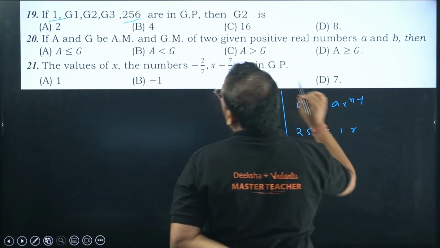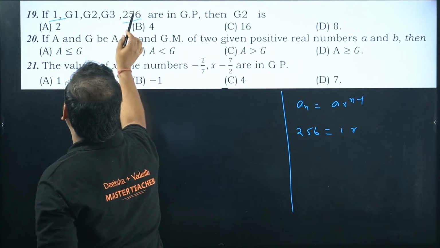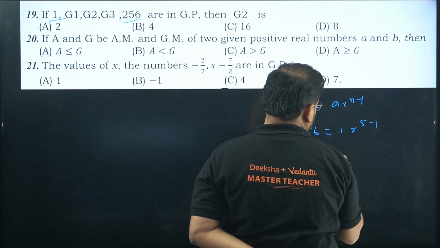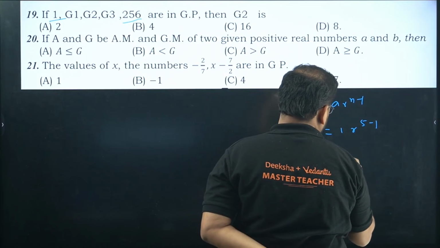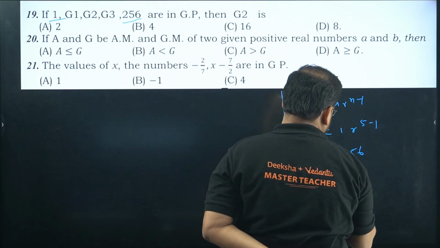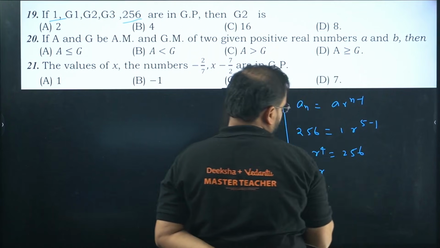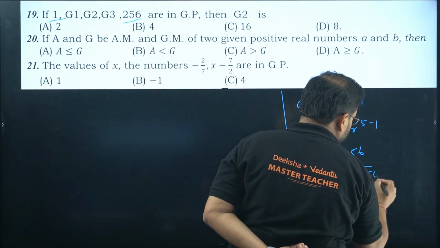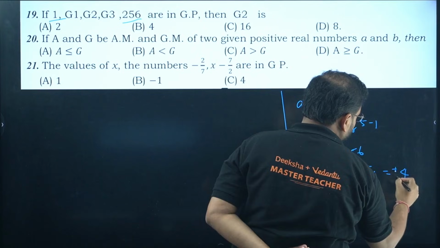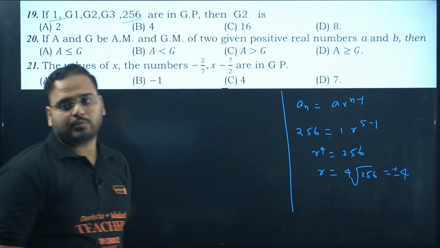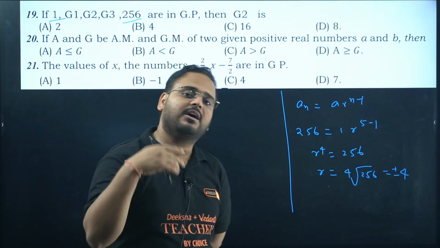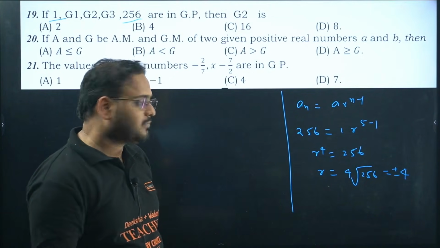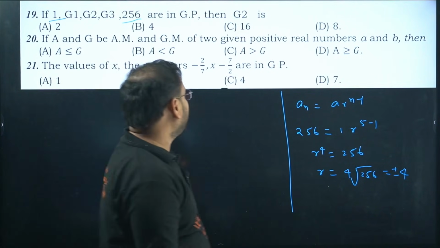And n is what? Which term is this? 1, 2, 3, 4, 5. Fifth term. So R power 5 minus 1. So I'm getting R power 4 equals 256. It means R will be the 4th root of 256, that is plus minus 4. Check here, 4 4s are 16, and 16 times 16 gives you 256, right? So plus minus 4 is the value of R.